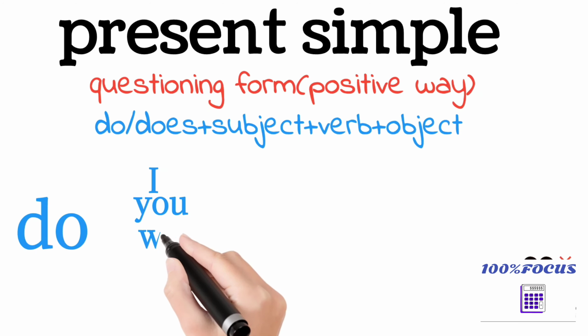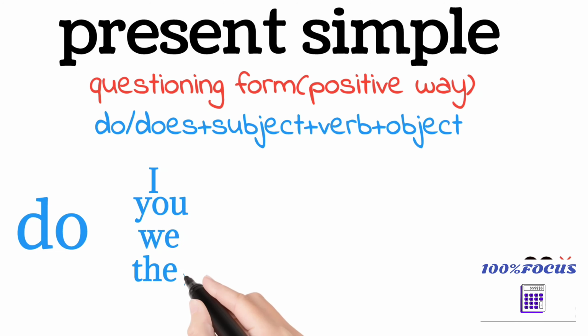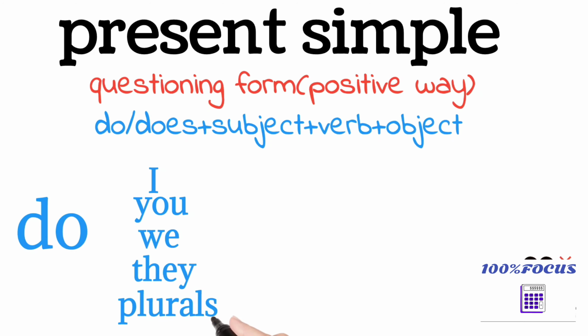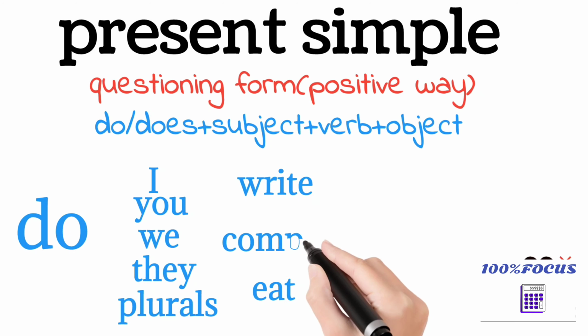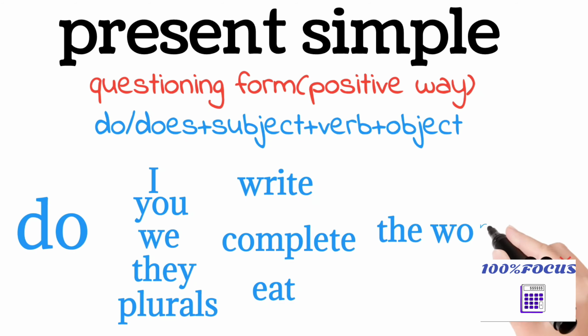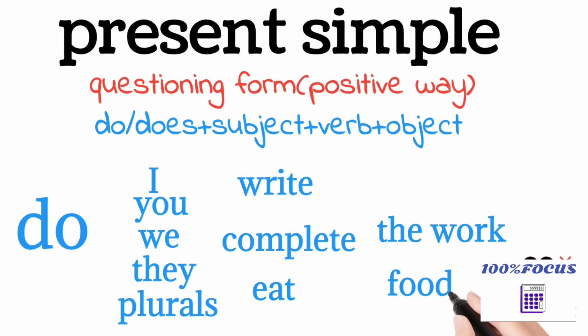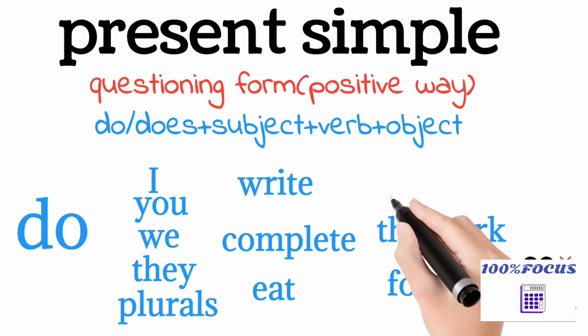Here, do or does will depend upon the subject. Based on the subject, we will write do or does. When we have to write do, let's see here. I, you, we, they, and plurals are the subjects. So we have to write do when the subject is I, you, we, they, and plurals. This is the format.